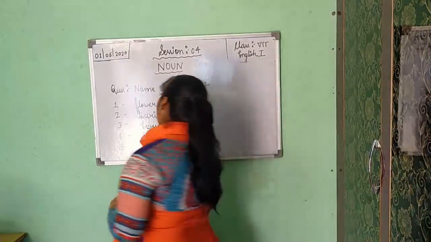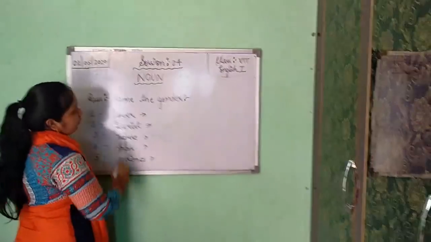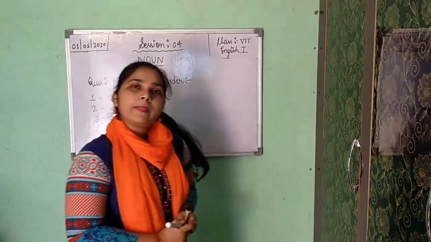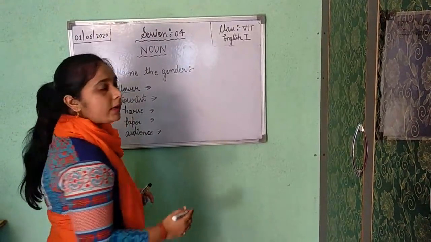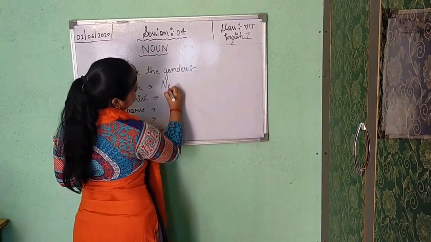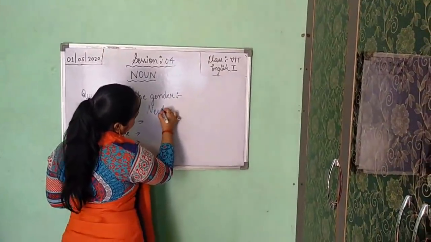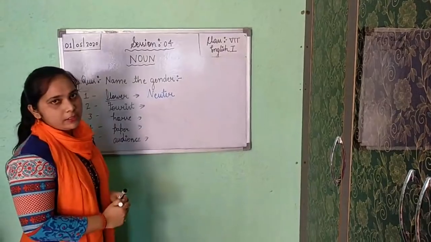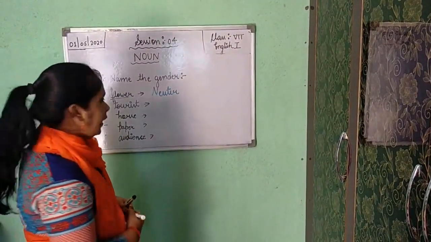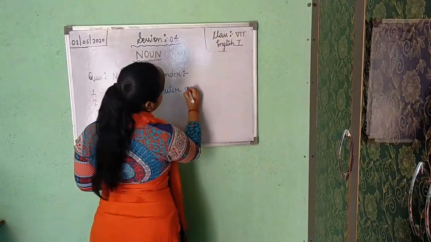First one is flower. Is it masculine gender? No. It is neuter gender, because when we pluck a flower, it does not hurt itself. Understood? But we should not pluck flowers. So it is neuter gender.